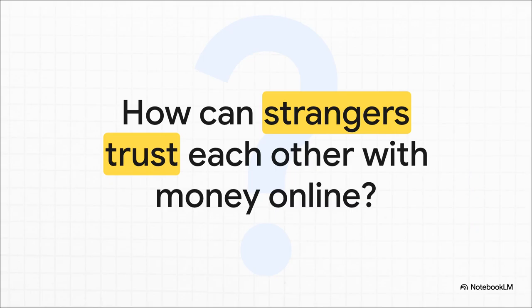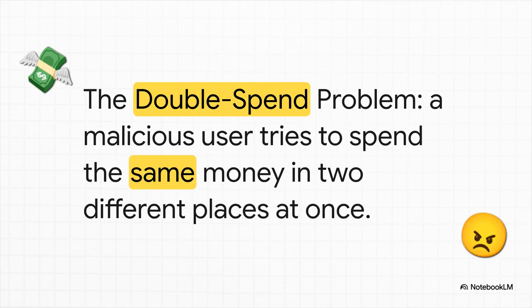And really, this is the fundamental question, right? In our day-to-day lives, we have banks to act as the trusted middleman. But when you go digital and decentralized, who do you trust? Well, the entire challenge really boils down to solving one very specific, very nasty problem. And here is our main villain, the double spend problem.